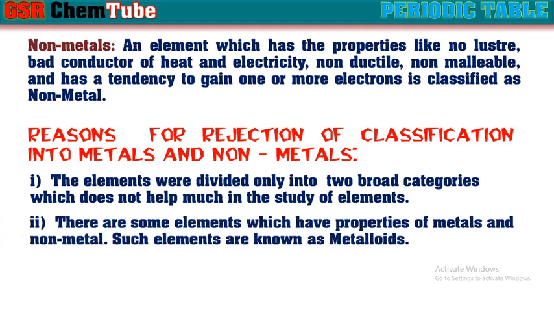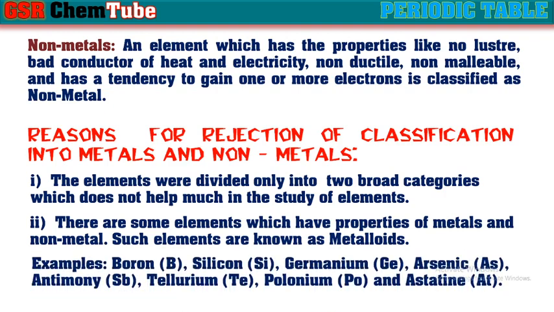The next disadvantage is that there are some elements which have the properties of both metals and nonmetals. Such elements are known as metalloids. So there is no separate categorization for these metalloids. Examples of these metalloids are boron, silicon, germanium, arsenic, antimony, tellurium, polonium, and astatine.